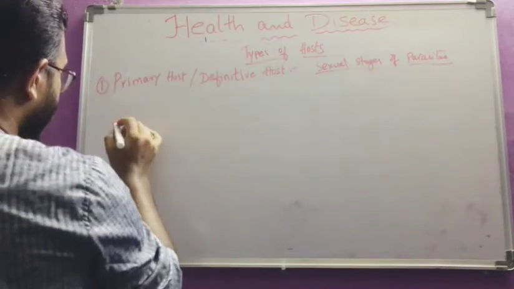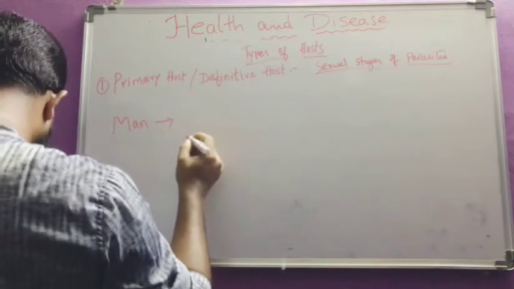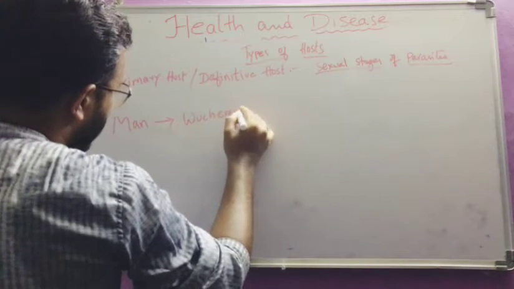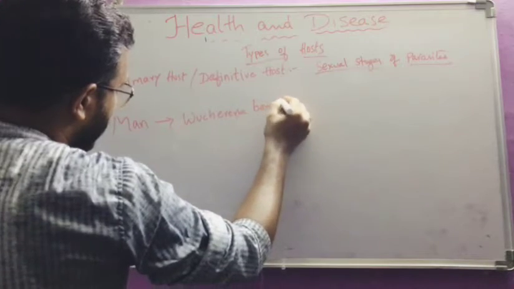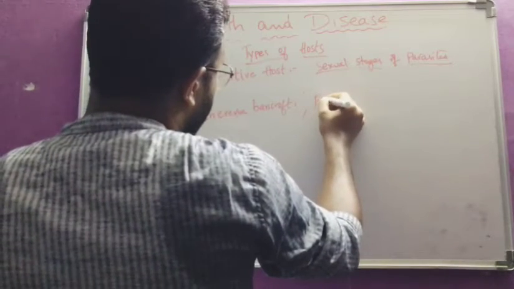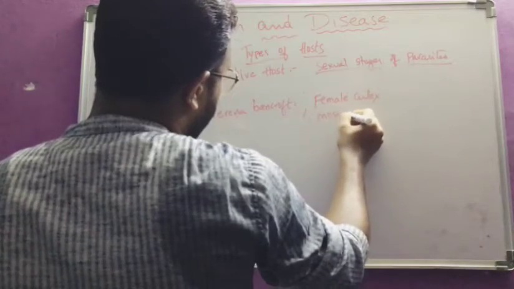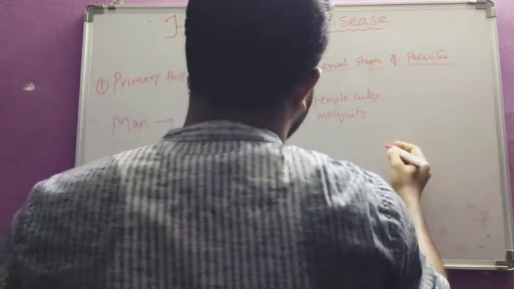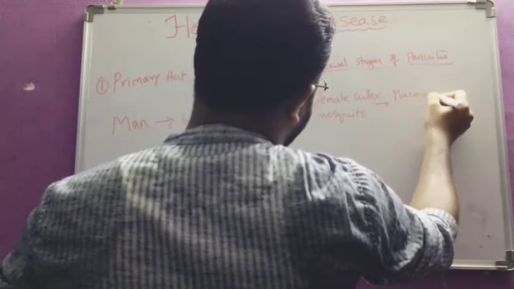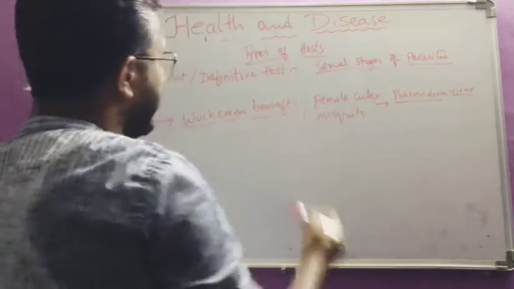See here, somewhat a criticality is there. So here the man acts as a primary host for Wuchereria bancrofti. And female Culex mosquito acts as a primary host for Plasmodium vivax.